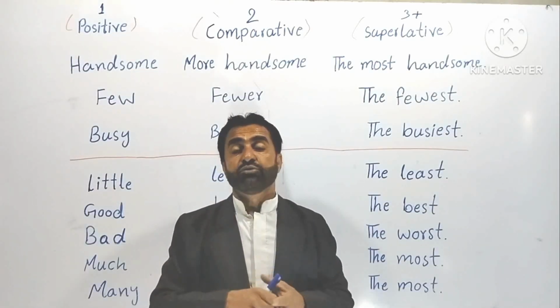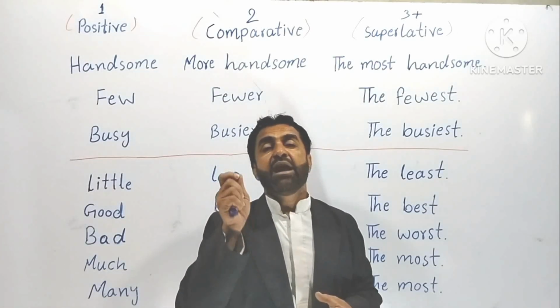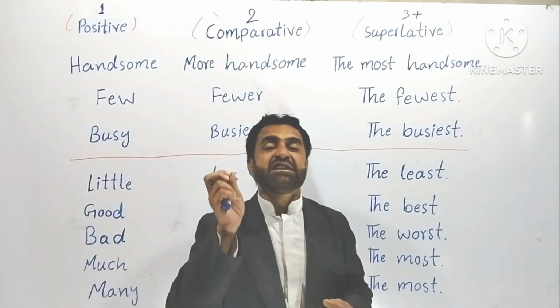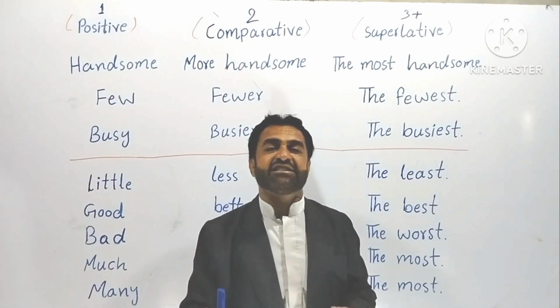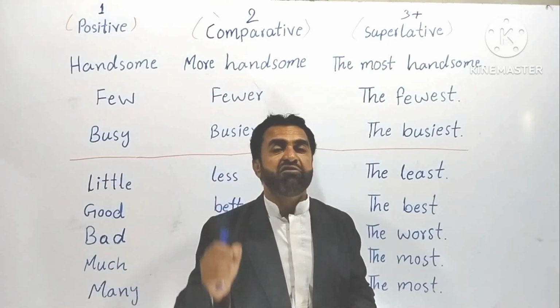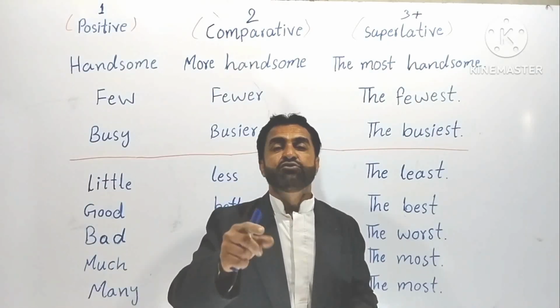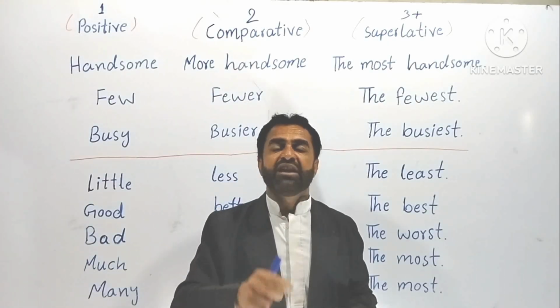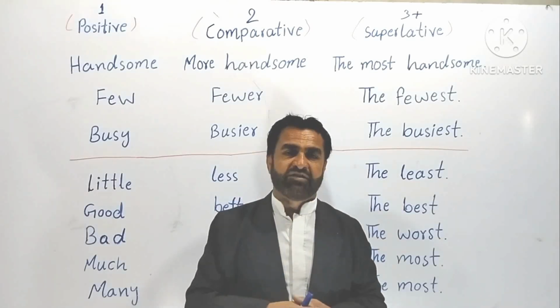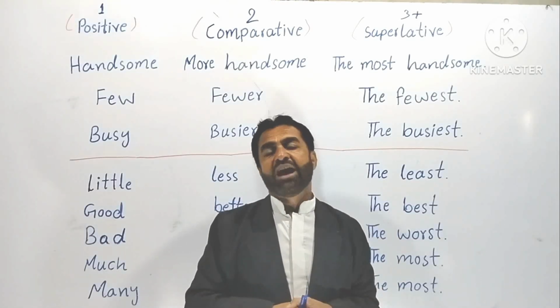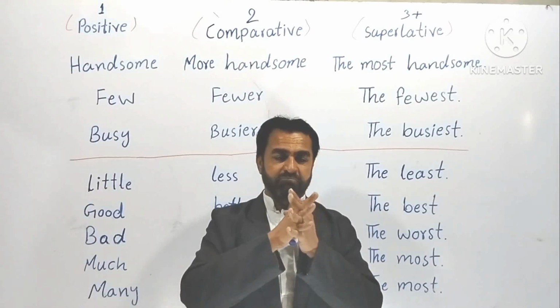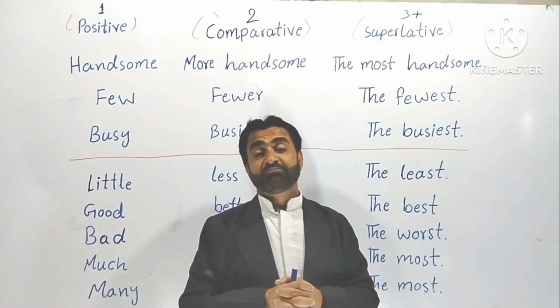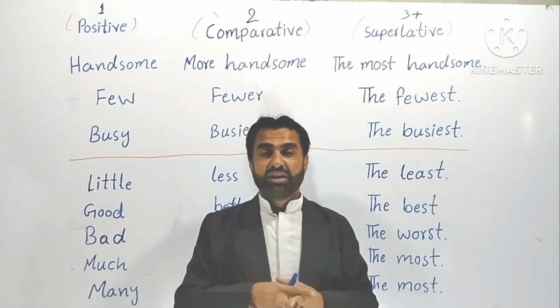So once again, any adjective that has 6 or fewer than 6 letters, we use ER for the comparative degree and EST for the superlative degree. Understood? So this was my last and final advice to you. Remember this.